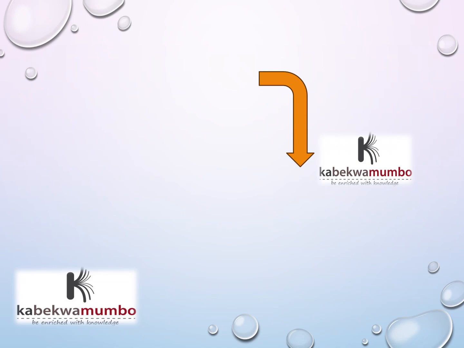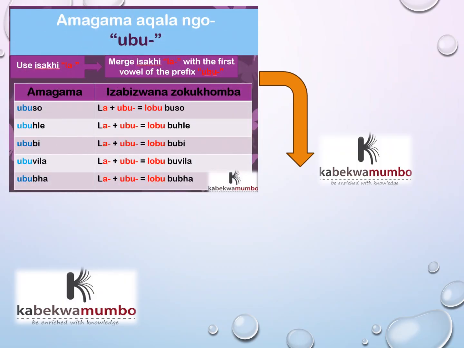Right? We continue with imithetho yakhona for part 2, and now we're looking at the ubu beginning words. So once again, we use a standard la. For all the ubu beginning words, we'll use the ubu prefix to construct our own demonstrative pronoun, esabizwana sokukhomba. We will have la plus ubu, lobu, and then we copy the noun as is, but without the first vowel. Lobubu, so this face. La plus ubuhle, lobubuhle, this beauty.